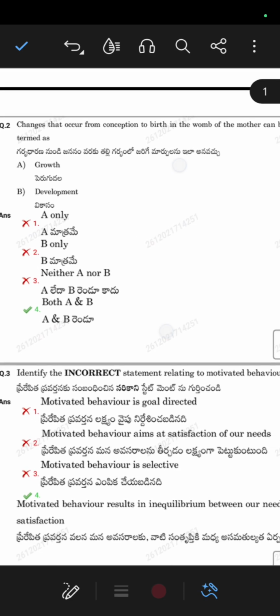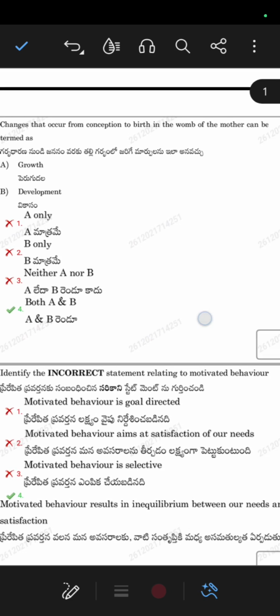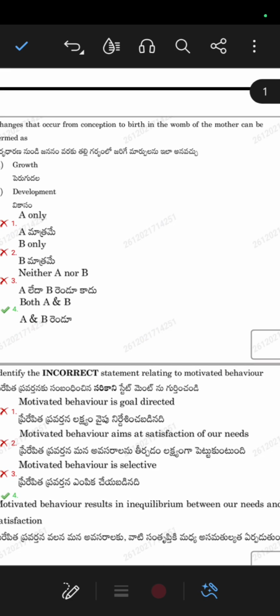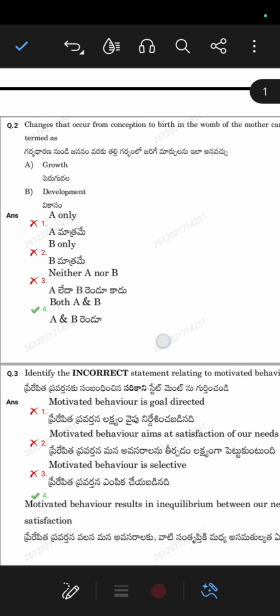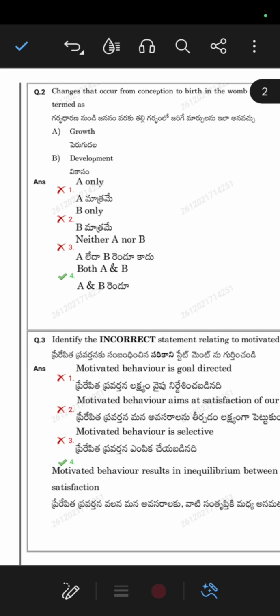Changes that occur from conception to birth in the womb of the mother can be termed as. Conception to birth means when a mother conceives, from then to giving birth to a young one in the womb. The option given is growth and development, which will be the correct option.